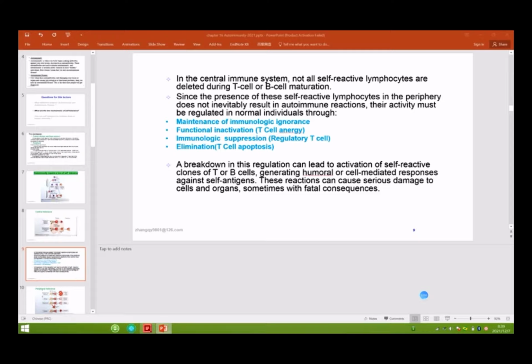Or some T cells recognize self-antigen but die quickly, which is also called T cell apoptosis. So in healthy individuals, immune self-tolerance controls the self-reactive T cells. But the breakdown of self-tolerance leads to activation of self-reactive T cells and B cells. They will cause tissue damage, and they will cause autoimmune disease.